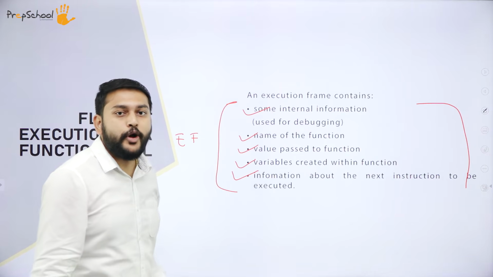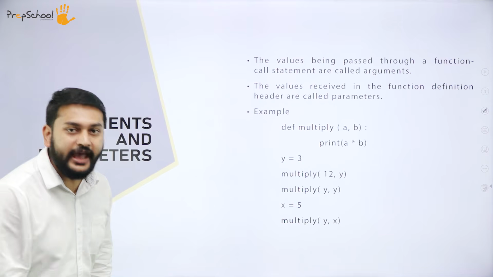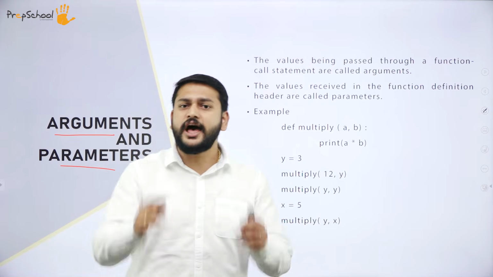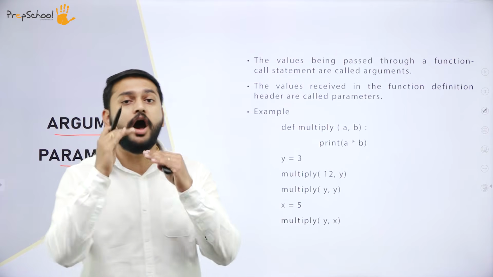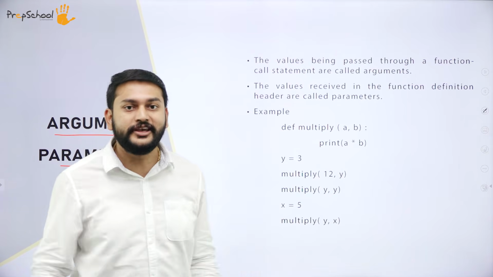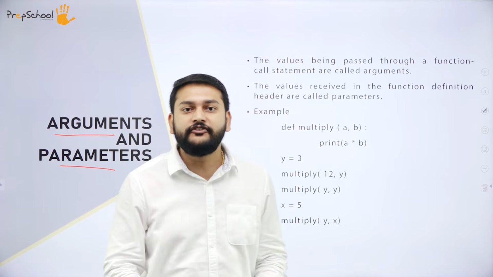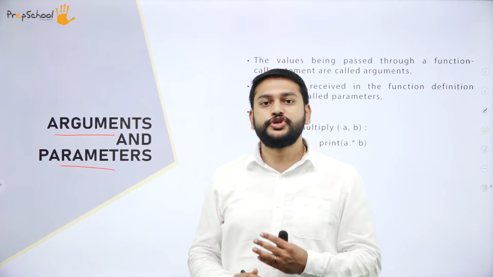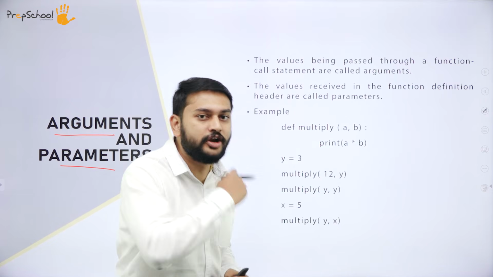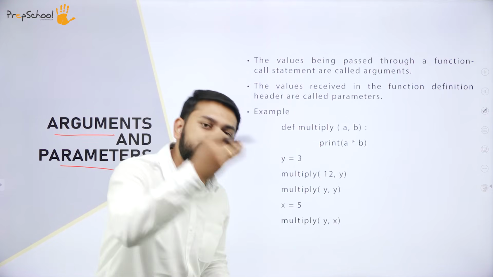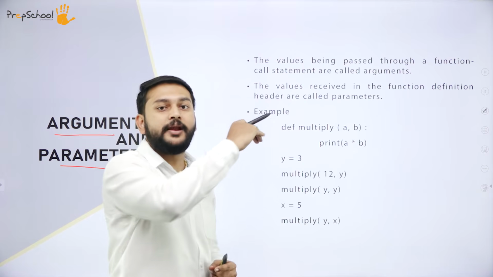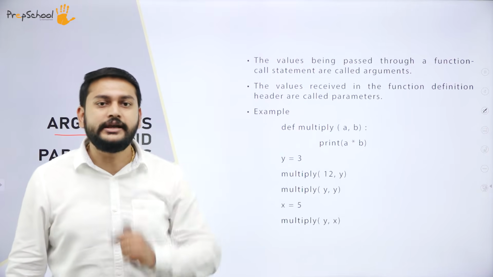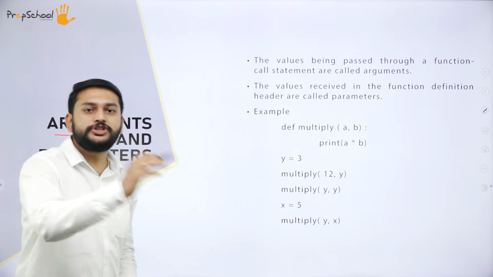So what is the next topic that we have? Guys, we have arguments and parameters. In today's class, I will give you a clear idea of the difference between arguments and parameters. Why am I saying this? Most of you would have exchanged these words in a different context. You would have misunderstood what is a parameter and what is an argument. In place of arguments, you would have used the word parameter, and in place of parameter, the word argument. So today, I will give you a clear idea.